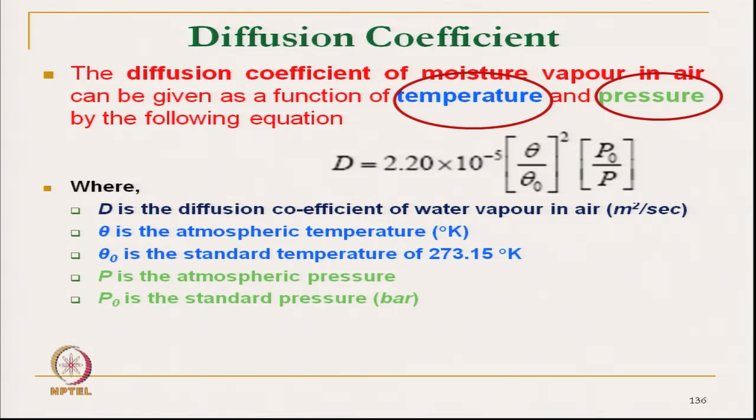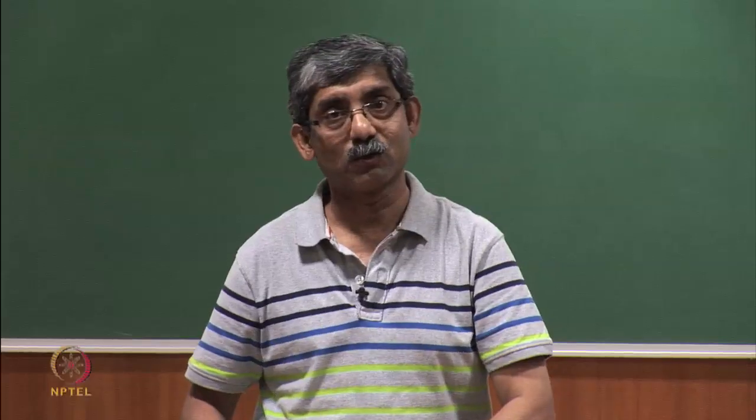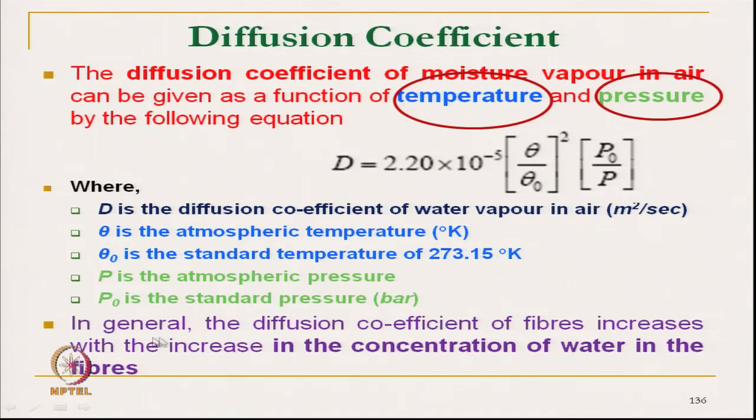And if the atmospheric pressure is increased, diffusion will be slowing down. In general, the diffusion coefficient of fiber increases with the increase in concentration of water in the fiber. So, if the water concentration inside the fiber increases, the diffusion coefficient also increases.